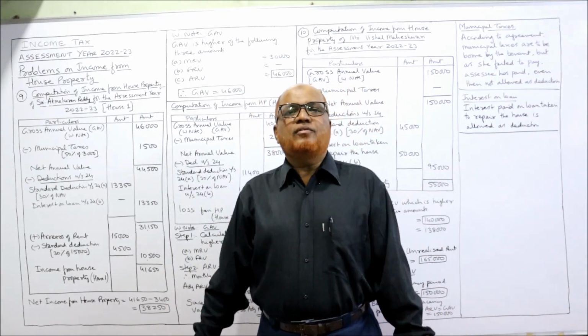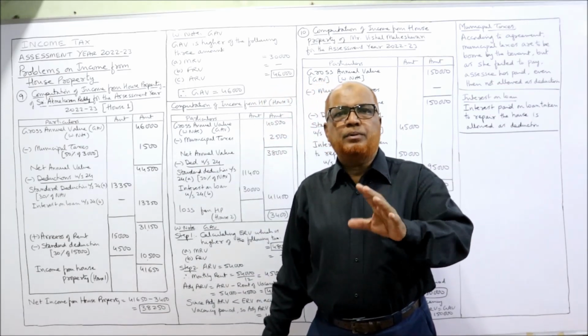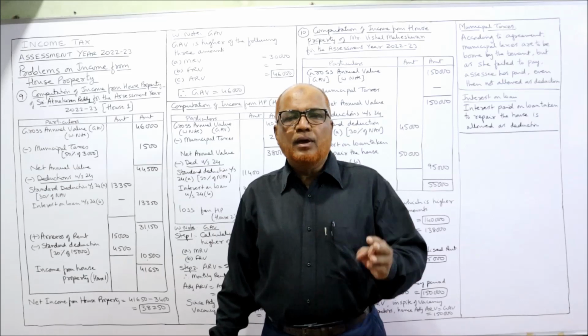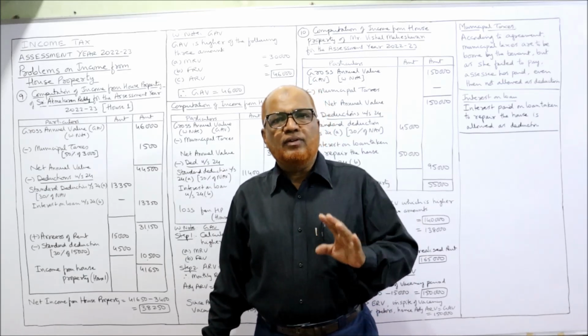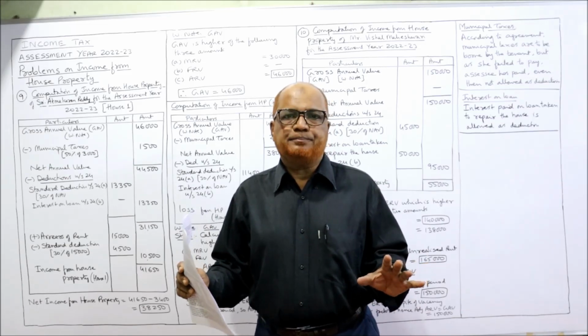And in this income from house property, most of the problems are similar. Only some 10% points are different. 1 or 2 points are different in every problem. Remaining all points are the same.